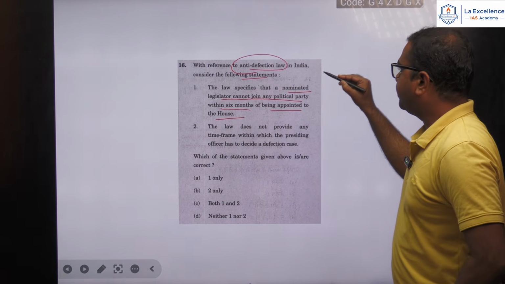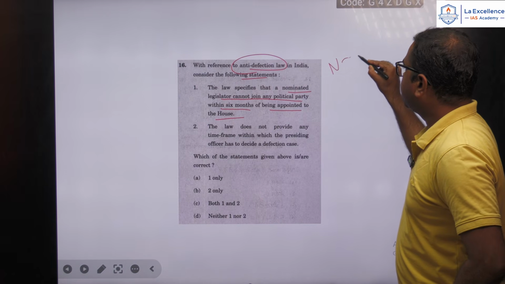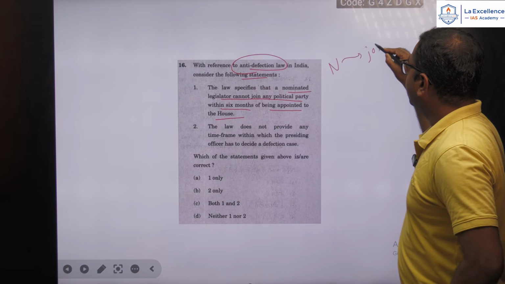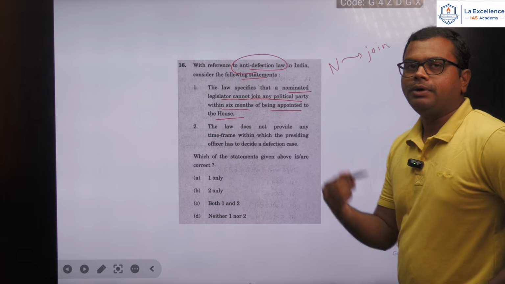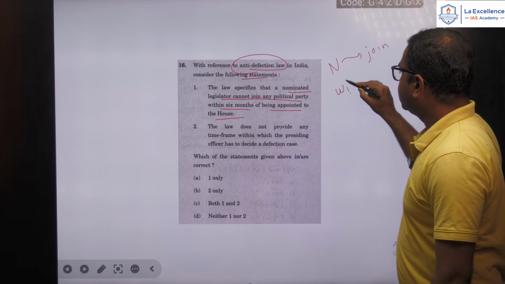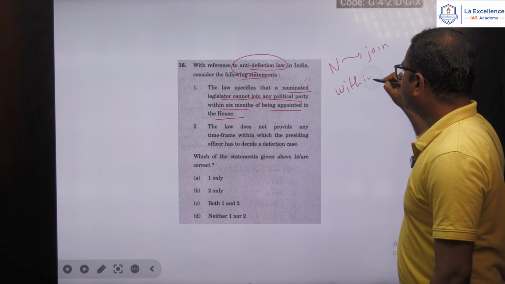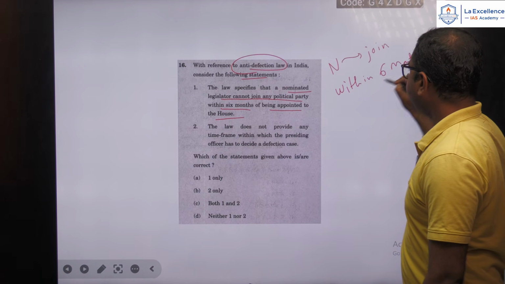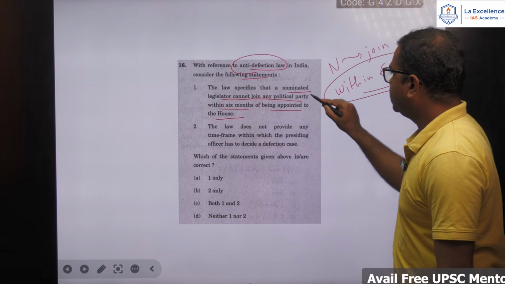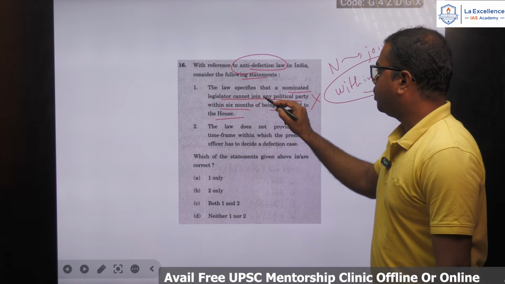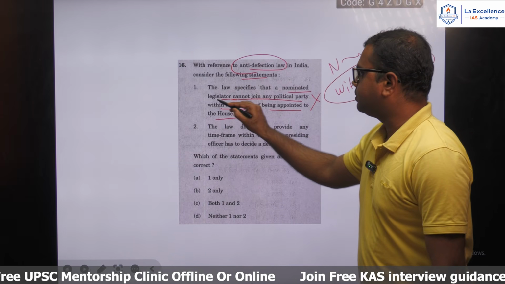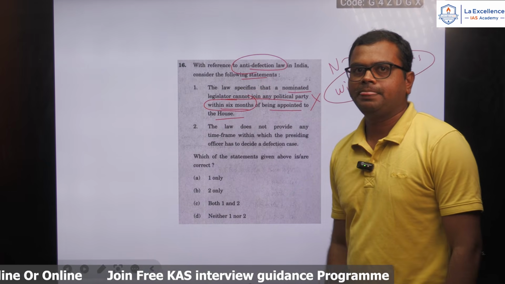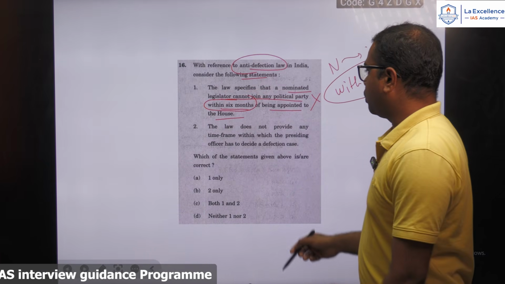Here you should note that a nominated member can join a political party within 6 months. Okay, not after that. So this is wrong. They are telling cannot join any political party within 6 months. Yes, within 6 months they can join. Okay, after that they cannot. This is a wrong statement.